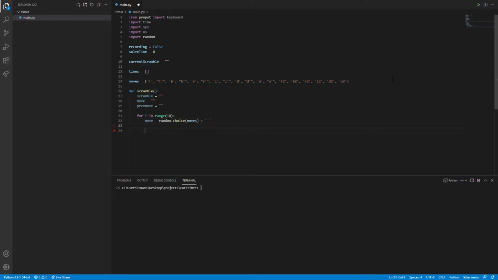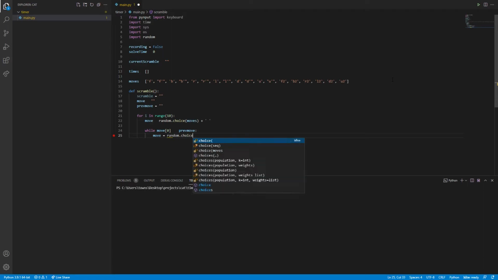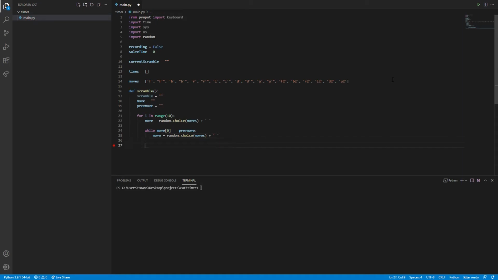And then we're going to say while move[0], so the first character of move, equals previous move, we're going to just generate a new move. And then the next step is to say previous move equals move[0], and we'll also say scramble plus equals move.